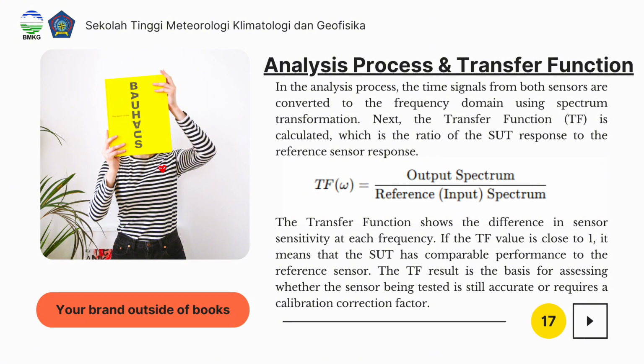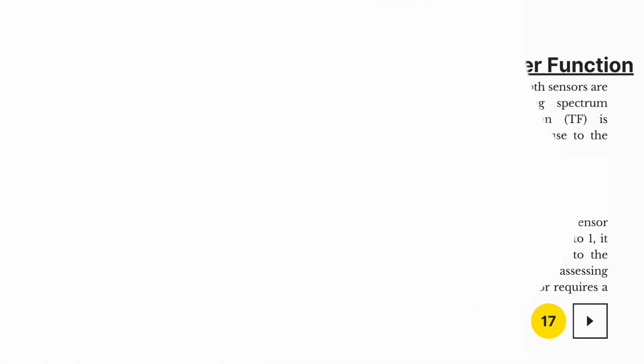The transfer function shows the difference in sensor sensitivity at each frequency. If the TF value is close to 1, it means that the SUT has comparable performance to the reference sensor. The TF result is the basis for assessing whether the sensor being tested is still accurate or requires a calibration correction factor.